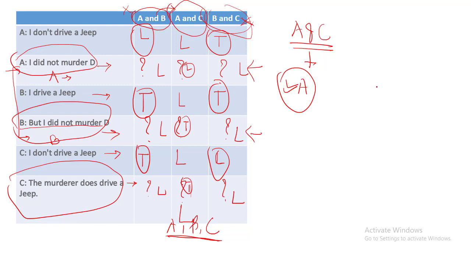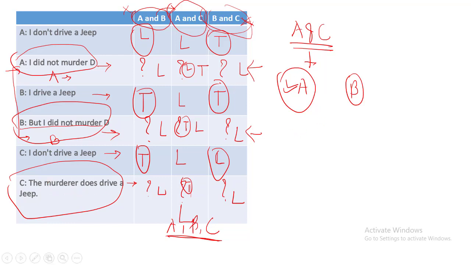Now let's check what if B is the murderer. Are we getting all the consistent statements? Are we getting only two true statements? Now, if B is the murderer, A says I did not murder this. This statement will be a true statement. Second statement will be a lie statement, and the third statement, the murderer drives a jeep.